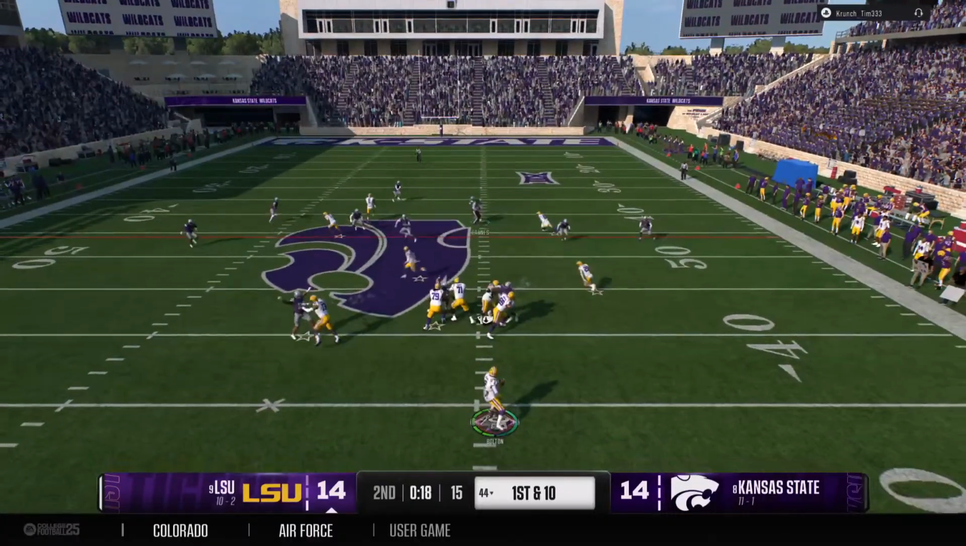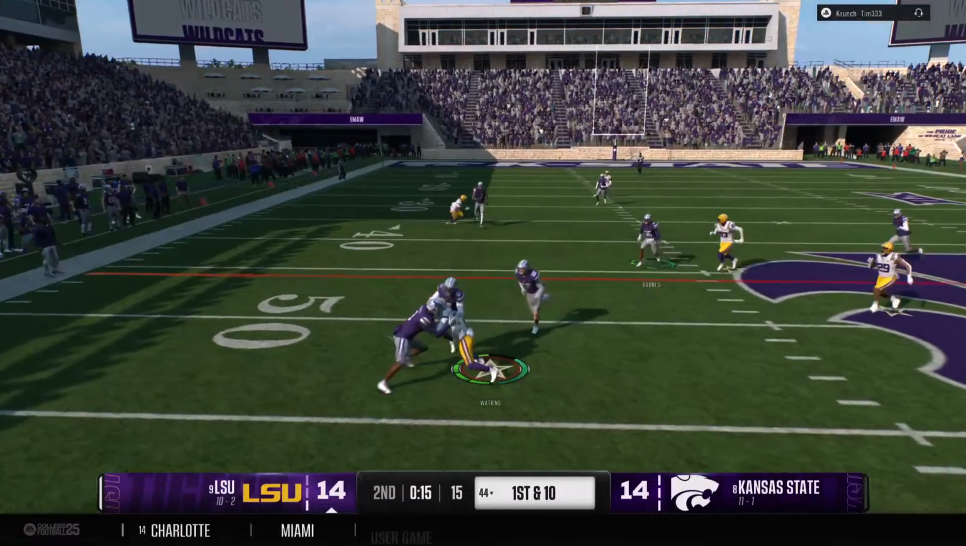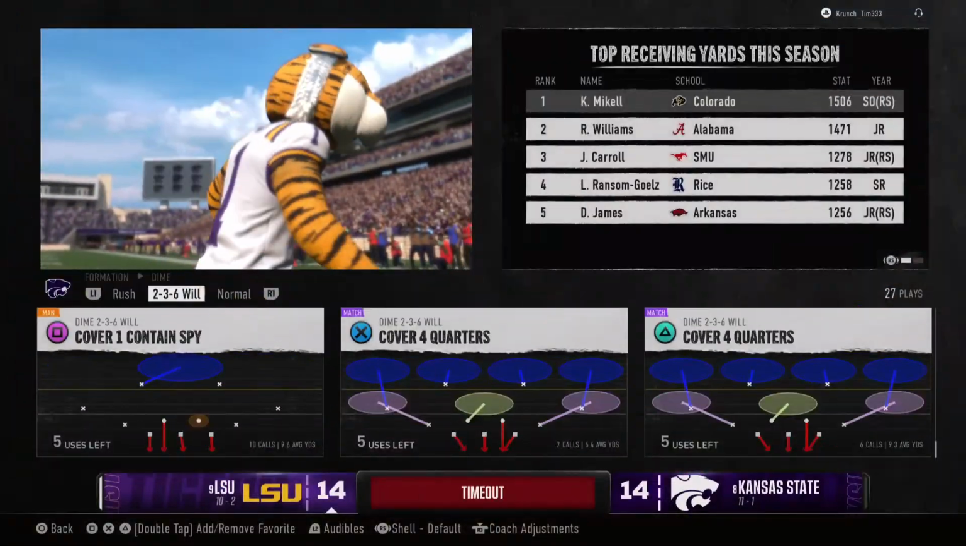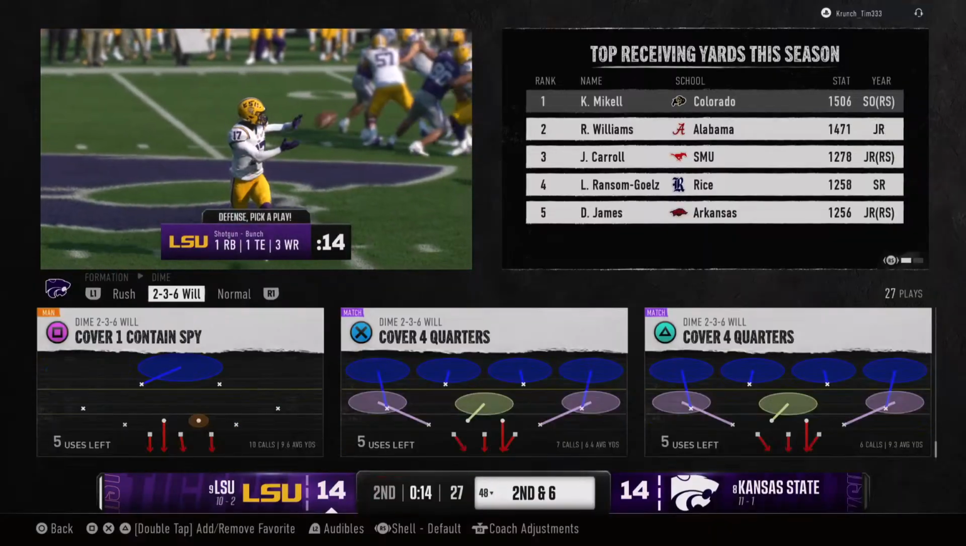And looking to throw now on first down. Makes a quick catch. Brought down very quickly. Not much to show for that completion. The offense will now quickly spend a timeout.